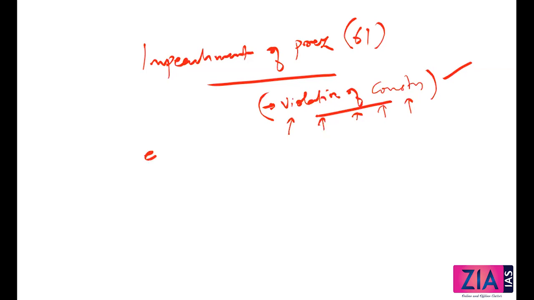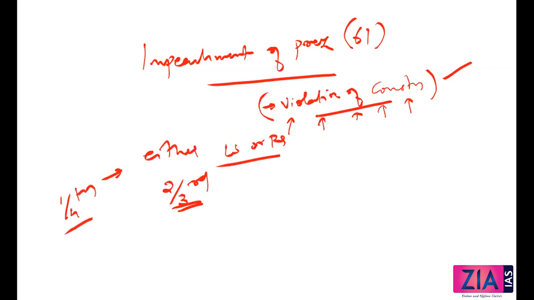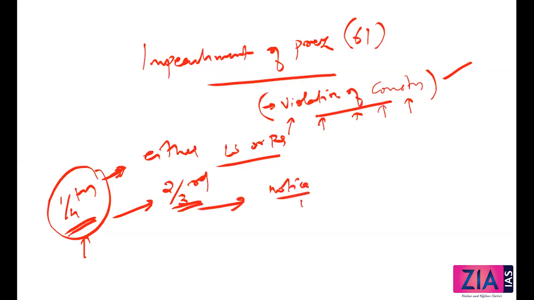It can be moved in either house, Lok Sabha or Rajya Sabha. Once it is moved in any of the houses, it has to be passed with a 2/3 majority. Now, to move the resolution of impeachment of the president, you need the support of 1/4 of the total members of the house. So first you need 1/4 of the members' support to move an impeachment resolution. Once it is moved, it has to be passed with a 2/3 majority, and before that, a 14 days notice has to be served to the president.